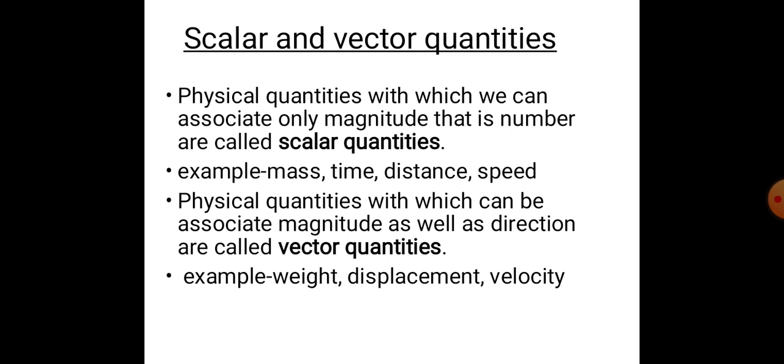These are scalar quantities. Why is it a scalar quantity? Because it requires only a number, like 10 kilogram. So it has only a numeric value. Now the physical quantity with which we can associate magnitude, that is number, as well as direction, is called a vector quantity. For example, weight, displacement, velocity, force, etc. It has a magnitude as well as direction.